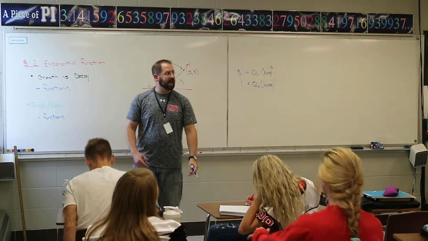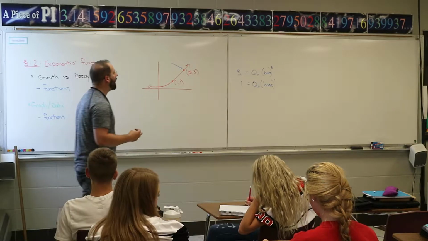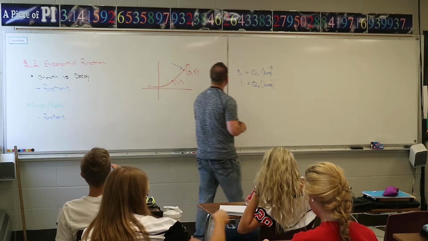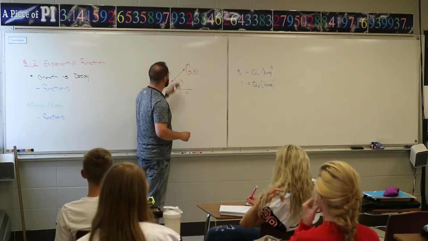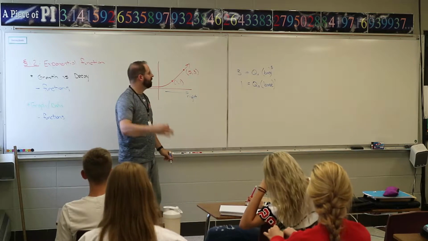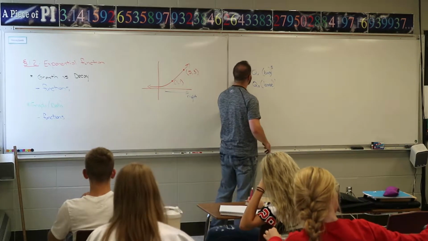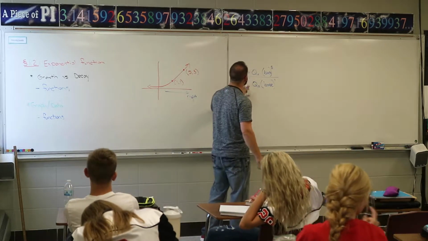Okay, so here's my next one. So whatever these are, what I'm gonna do is I'm gonna divide these out. I usually take the rightmost coordinate, the one that's on the right, and that's the one that I'm gonna put on the top of my function. I'm going to divide these two things from each other.